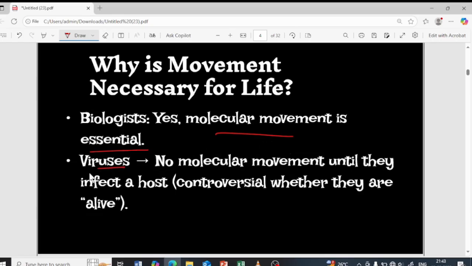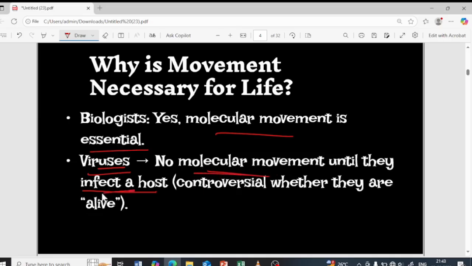What about viruses? See, viruses do not undergo any sort of molecular movement until they infect a host. When they are out of the host, they do not undergo any molecular movement, so they are like a non-living creature outside the host.